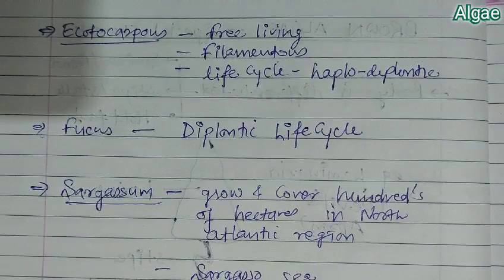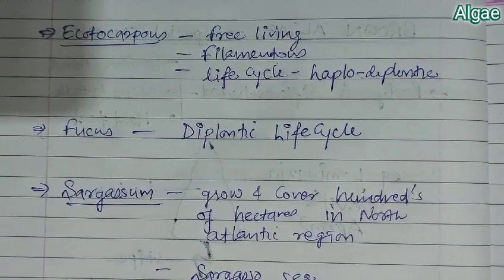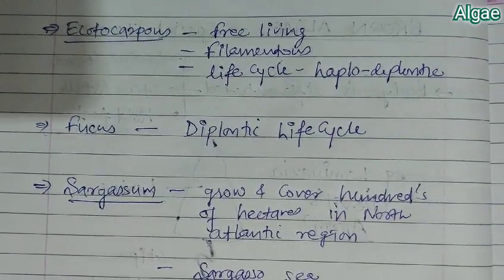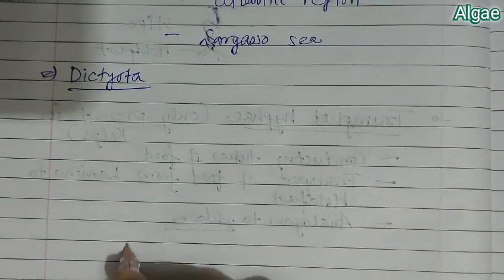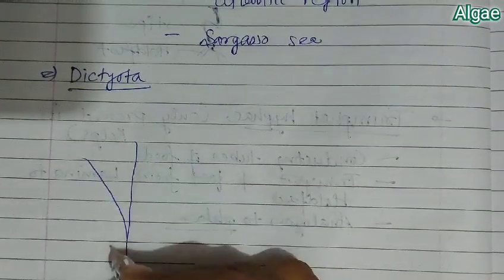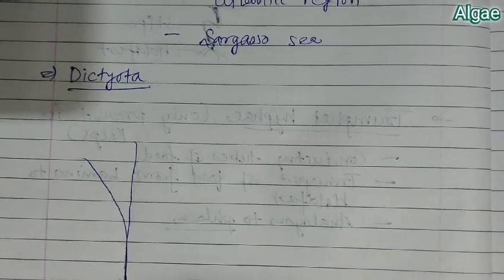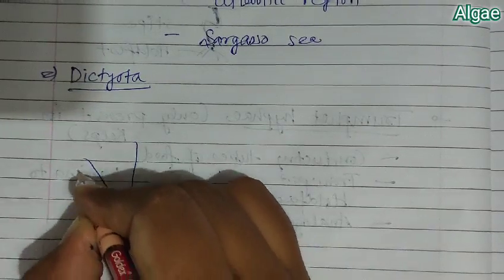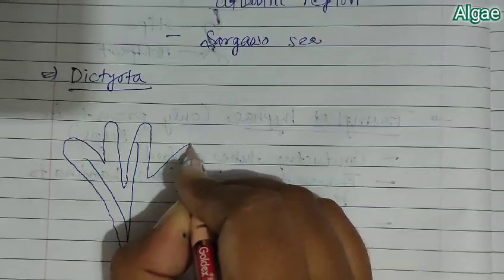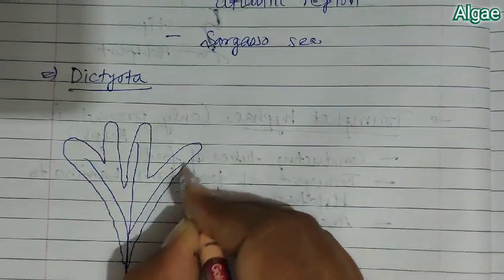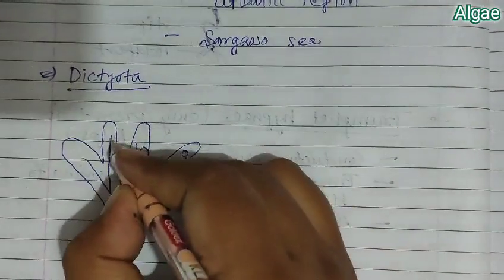So these are the characteristics, and the last one we are talking about is Dictyota. Now if we see the diagram of Fucus, we find the presence of some air bladders.